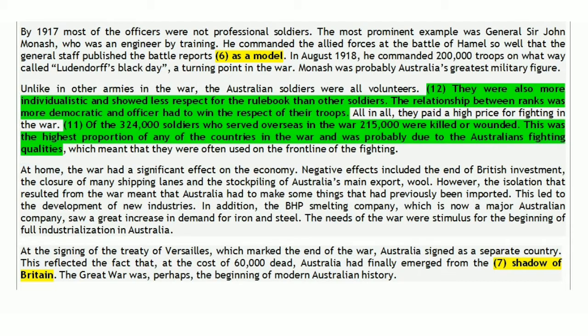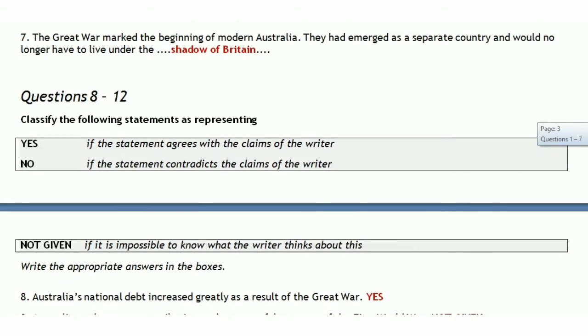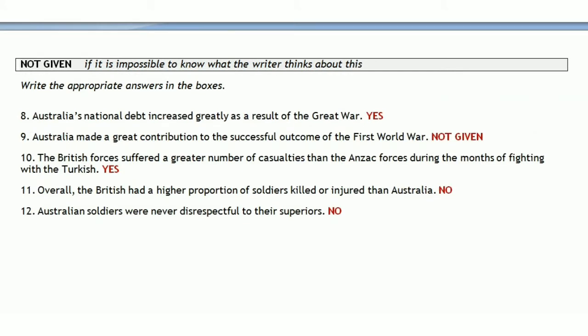That means that Australian soldiers were killed or wounded more than the soldiers of Britain. The statement says British soldiers were killed or injured more than the Australian ones, but here it is clearly contradicting the statement. So definitely our answer is going to be no, because it is totally opposite of what they are saying in the question.